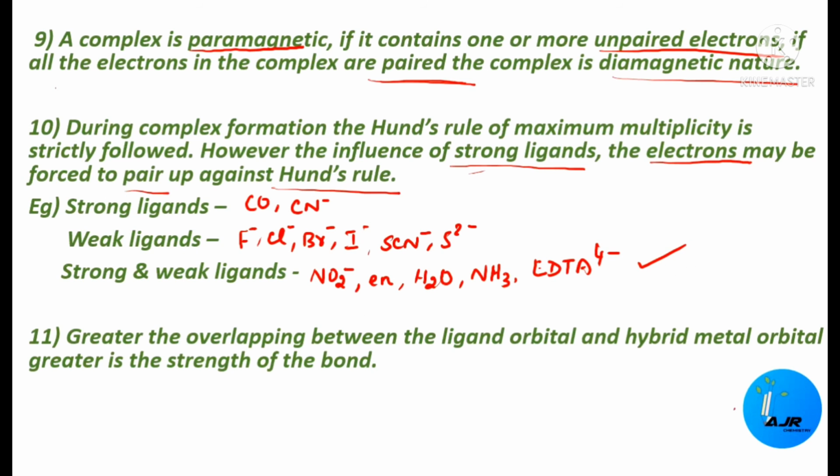Okay, so according to the last postulate, the greater the overlapping between the ligand orbital and the hybrid metal orbital, the greater is the strength of the bond. Understood? So if the overlapping is perfect, or very strong, automatically the ligand orbital and the hybrid metal orbital will overlap perfectly and the strength of the bond will be greater. Understood, students? So these are all the important postulates of valence bond theory, right?